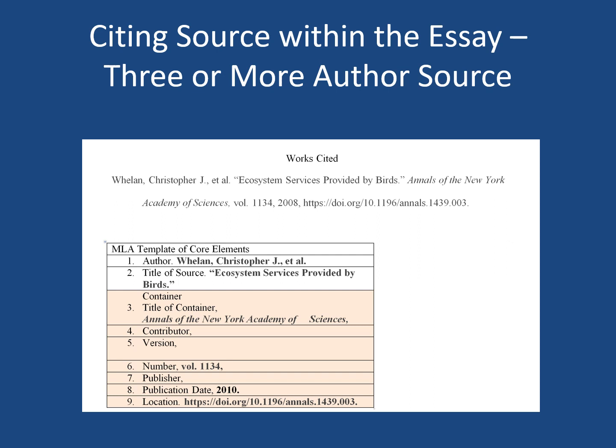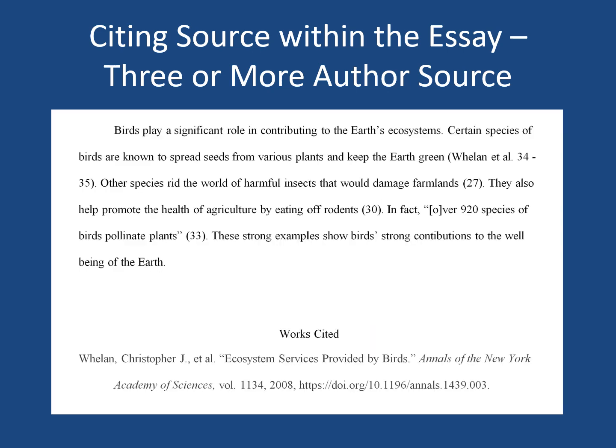Okay, so what about if you have a source with three or more authors, like this one? So you only mention in the works cited page last name, comma, first name, comma, et al., period. You don't mention the other authors. And within your actual essay, okay, so you're summarizing and you're quoting over here.